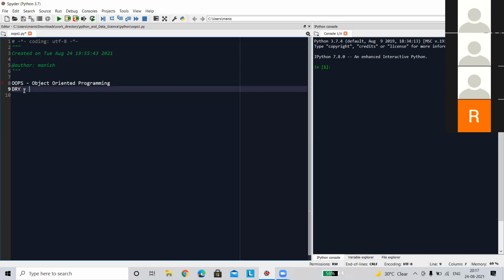Sorry, to implement it, not to remove it. The DRY concept is nothing but don't repeat yourself. Basically, to reuse the same thing again and again, we don't need to create the same functionality in our code.